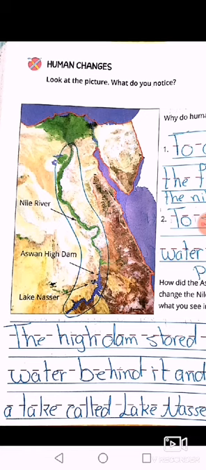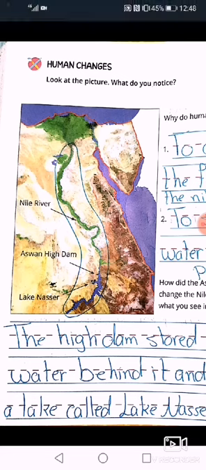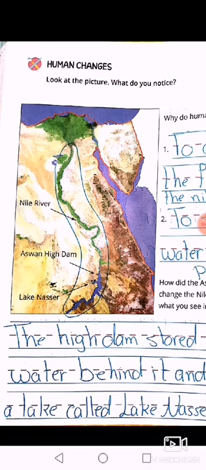What is the dam? The dam is a barrier across the water, which can be opened and closed. What is the barrier? The barrier is like a gate, and this gate can be opened and closed. Why can we control it to open and close? To control how much water passes through these gates. So again, the dam is a barrier or a gate across the water, and people can control how much water passes through it.